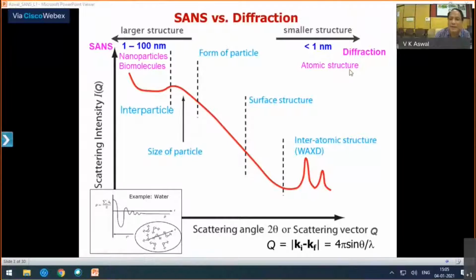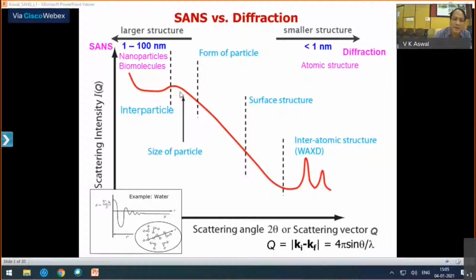And then unlike a diffraction experiment, what are the things you can look into in small angle scattering? So form of particle. So we're looking at particles. What is the form of particle? Is it spherical or non-spherical? Then the size of particle. You're looking at different length scales, so you can measure size of particle.